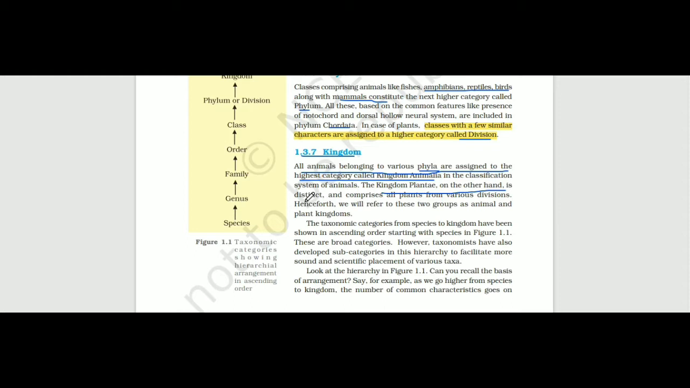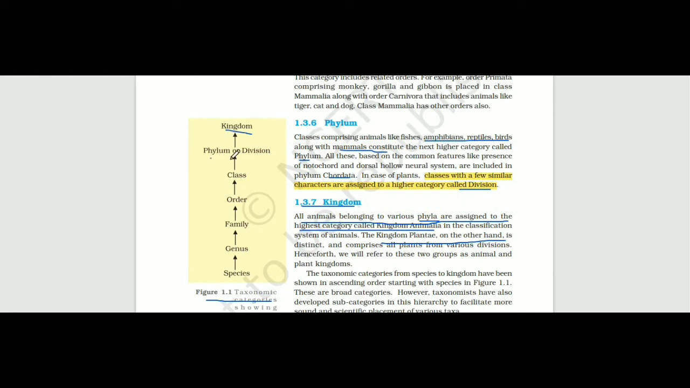Now this figure 1.1: kingdom, phylum or division, then class, order, family, genus and species. We are reading this table in descending order. But the important thing is that species are categorized on fundamental similarities; the organisms are grouped with fundamental similarity.